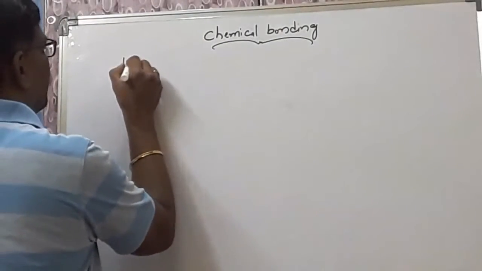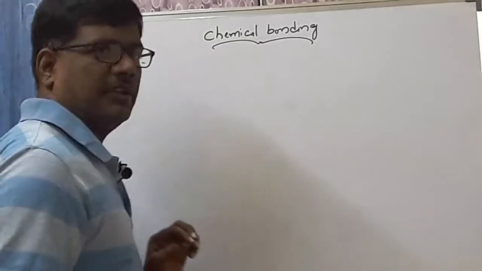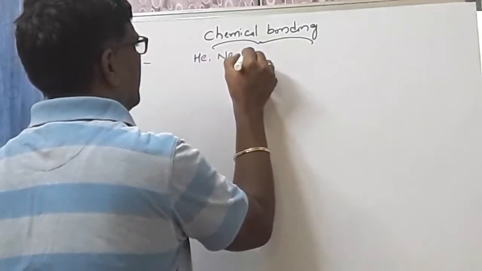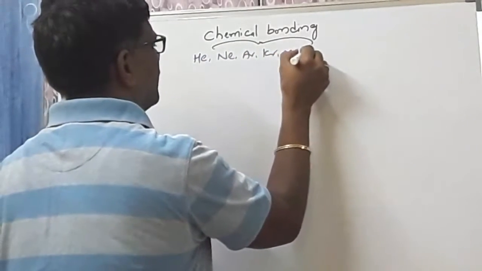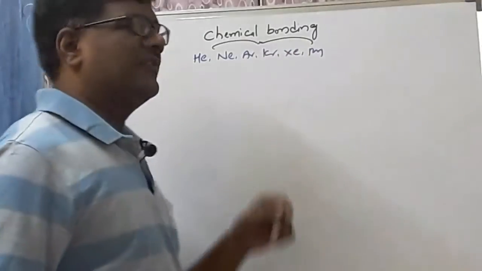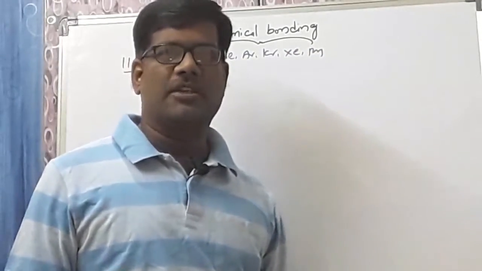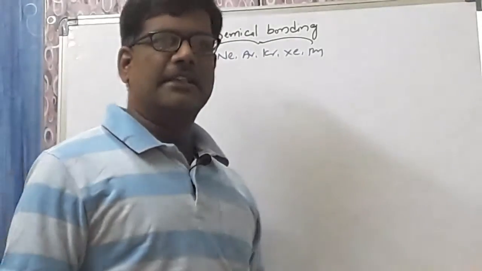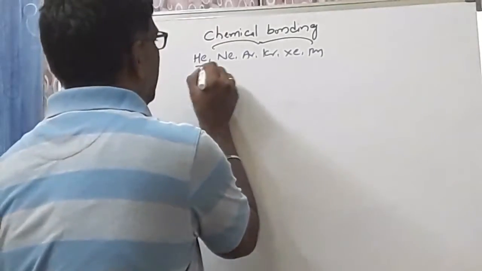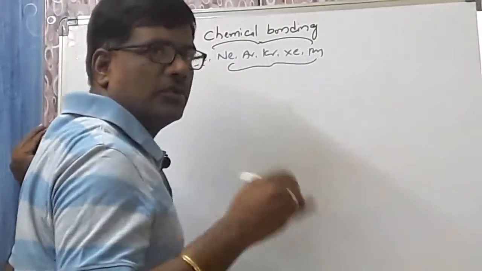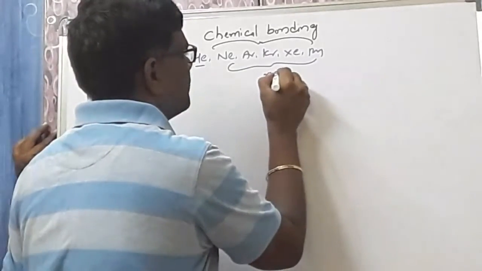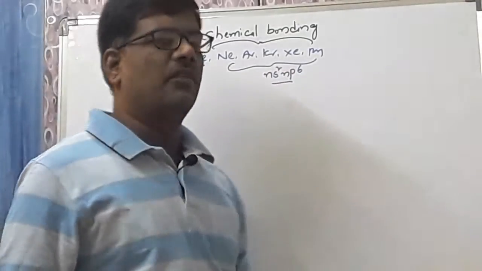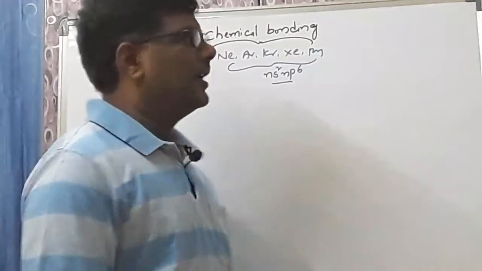Till today we have 118 elements in the modern periodic table. Among them, the elements I am taking are helium, neon, argon, krypton, xenon and radon. These are the elements present in the last vertical column according to the International System. It is called the 18th group, and these elements are called the inert gas elements. Leaving helium, all the remaining elements have the valency electronic configuration ns2 np6, ultimately having 8 electrons in the valency shell.